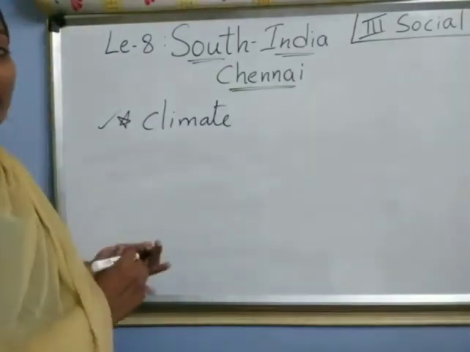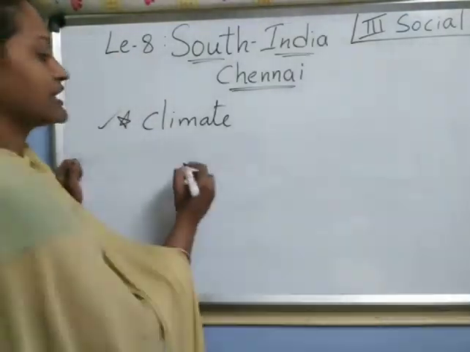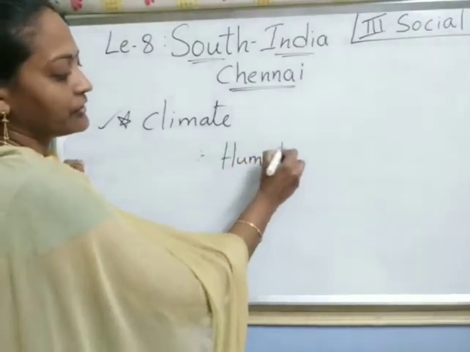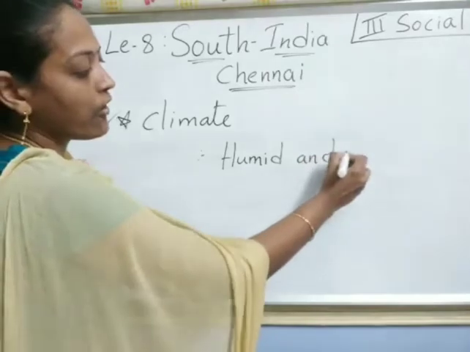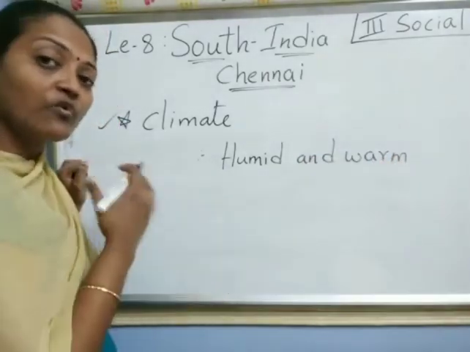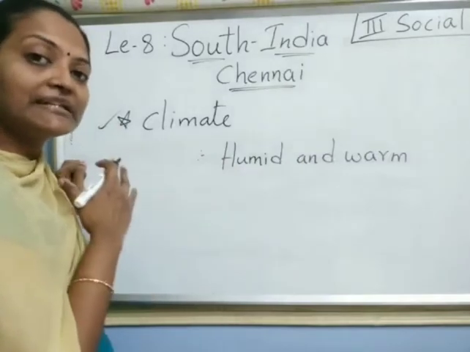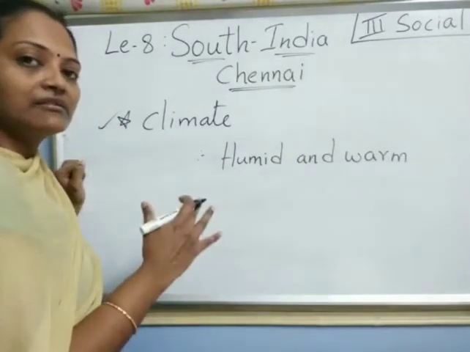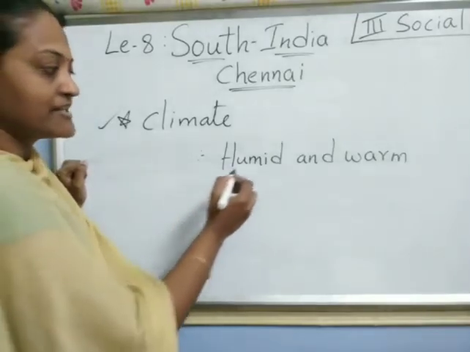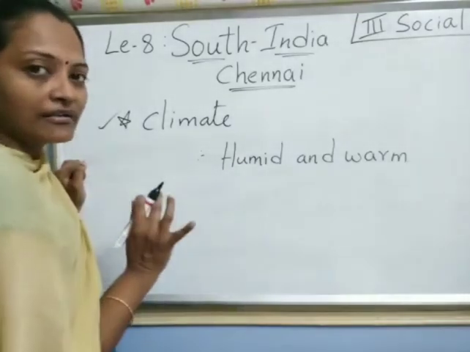Here also, the climate in Chennai is always humid and warm throughout the year, the complete year, children. Humid and warm, hot climate.